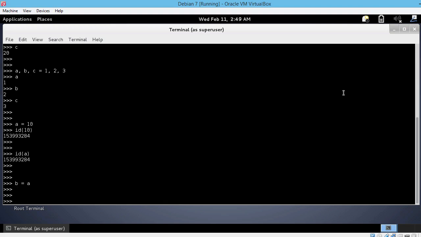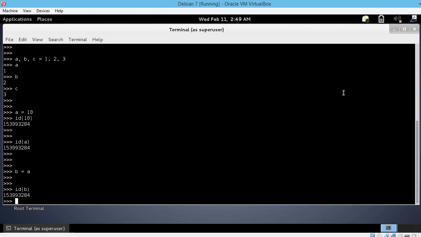And now let's use id of b to see its location. Okay, surprise, surprise, we got the same value as above. This is because b is also pointing to the location in memory where 10 is stored. Think of this like putting two labels on the same recipient. The content of the recipient is the same, but it can be referred to in two ways depending on which label you read.